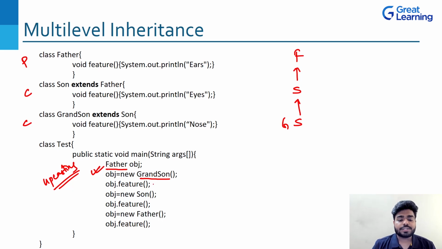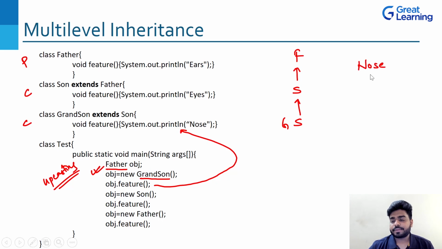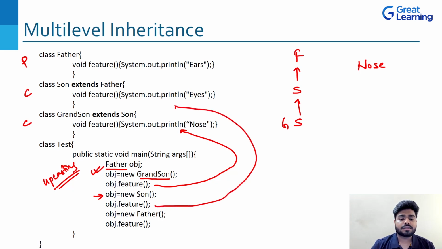So obj.feature, obviously right now this will go where? This will go to the grandson's class. Why? Because obj is right now an object of grandson. So it will print nose. The next you can see the line obj equal to new son. Now the same object, I am referencing it to son's constructor. So now this obj is not an object of grandson, but now it is an object of son's class. So this obj.feature now will go into the son's class. What is it printing? Eyes.